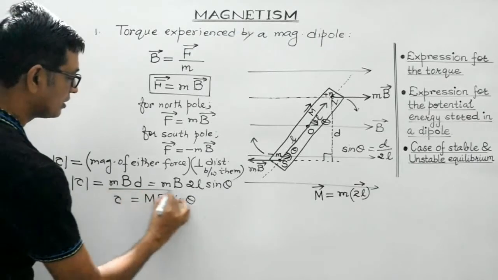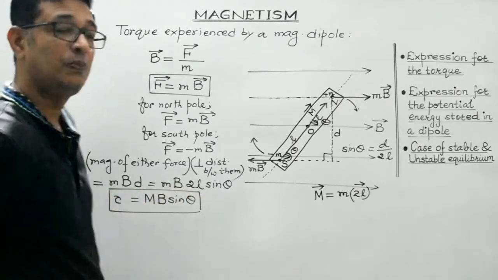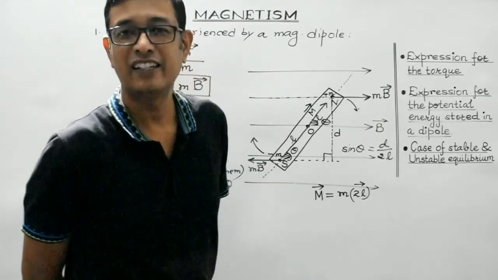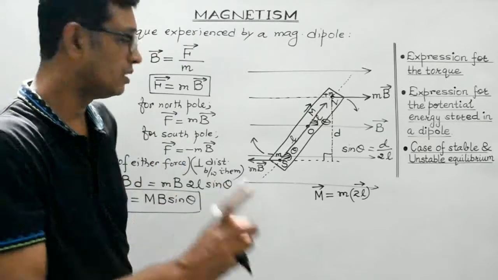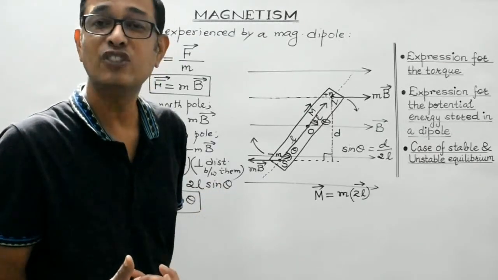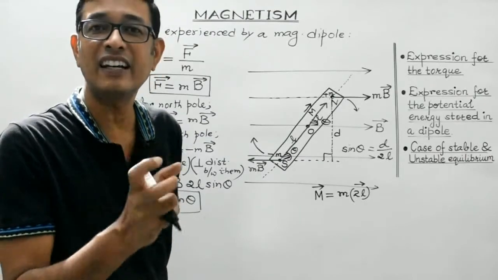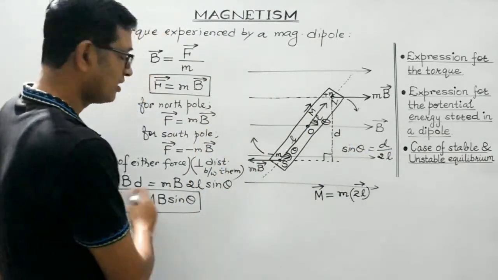So students, this is the magnitude of the torque experienced by the magnetic dipole under the influence of a uniform magnetic field. If you remember, it's the same formula which we obtained in the case of torque experienced by a current carrying coil under the influence of a magnetic field, isn't it? It's the same formula.